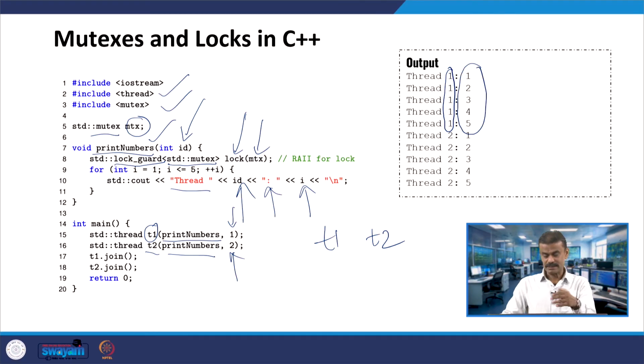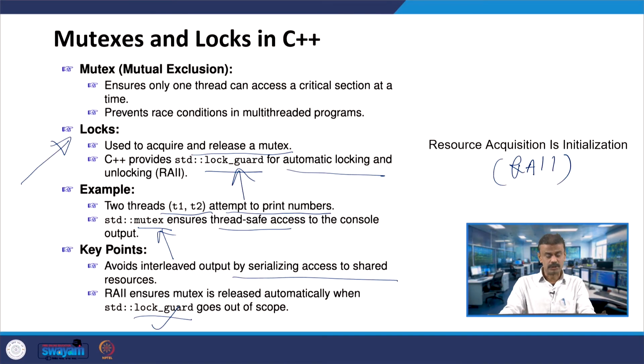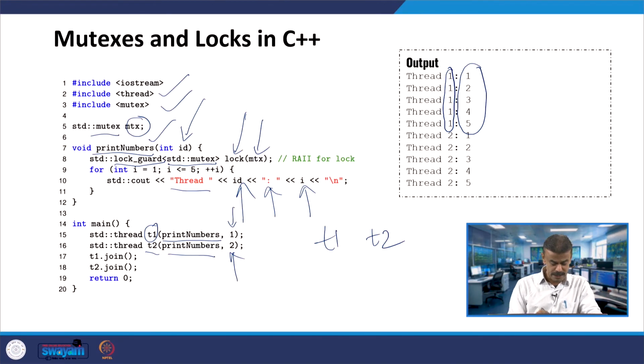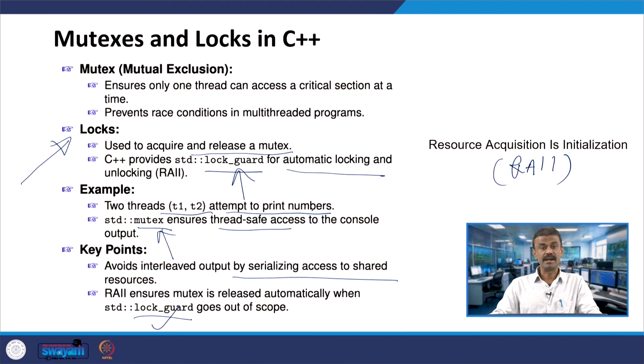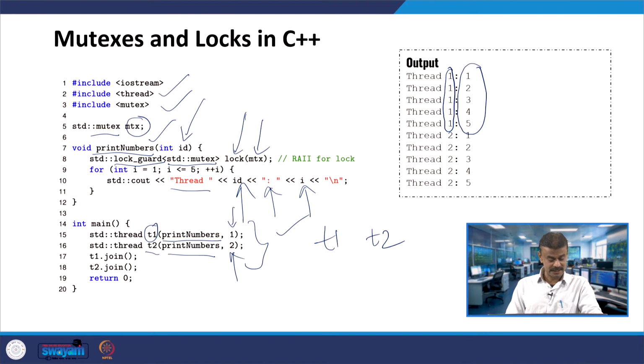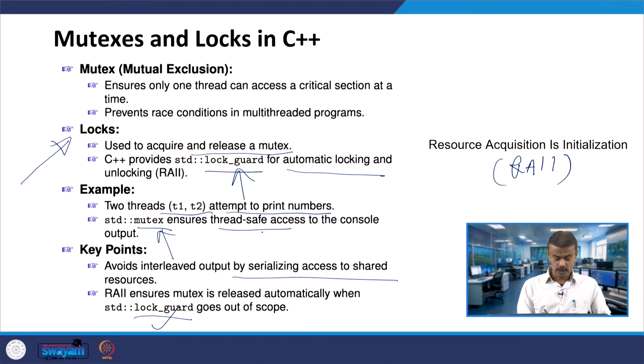So, next, that is what we had told over here: two threads T1 and T2 attempt to print the numbers. That is the meaning of line numbers 15 and 16. Now, this class mutex is ensuring the thread-safe access to the console output.